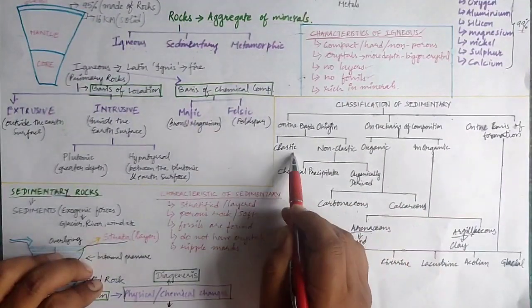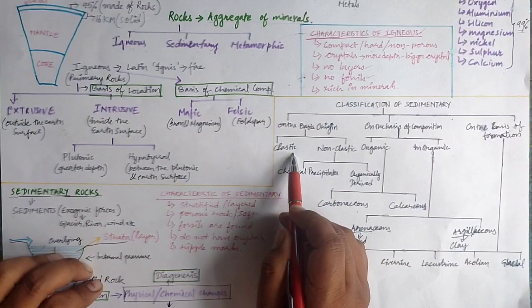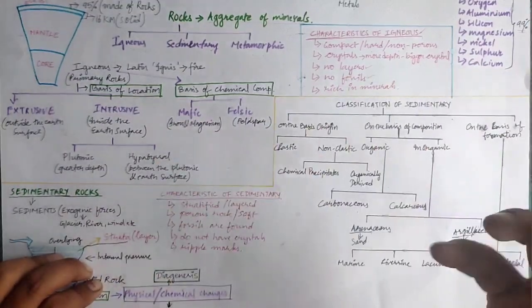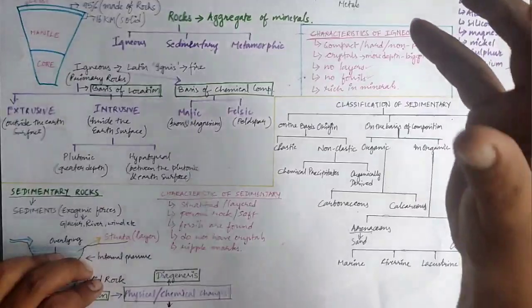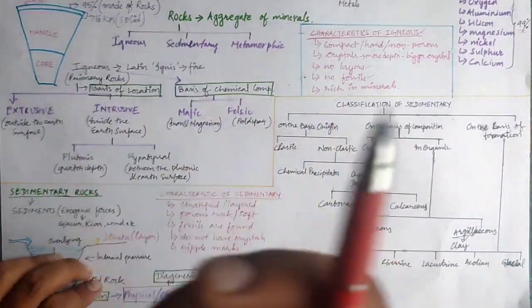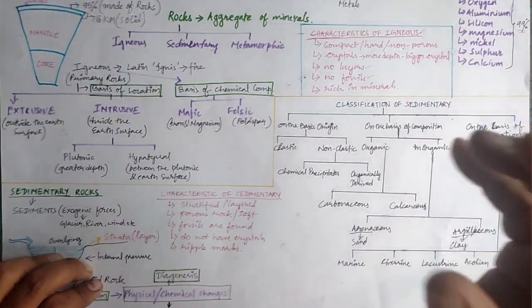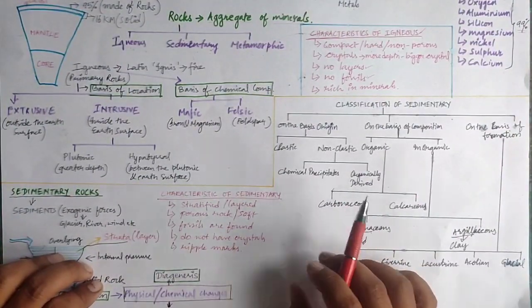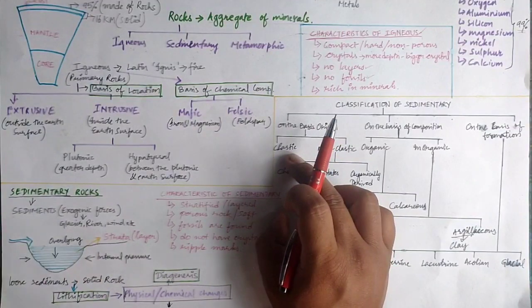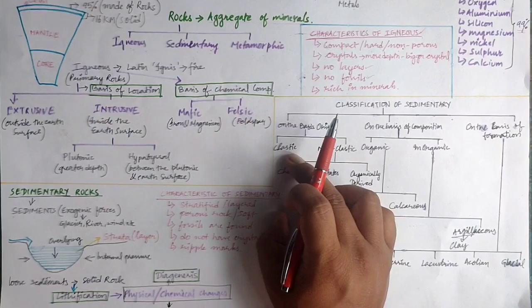Now the meaning of the term clastic is broken. Whenever a parent rock breaks down or disintegrates into smaller pieces, those smaller pieces are also the sediments of the parent rock. Those broken pieces are known as clastic sedimentary rocks. In clastic sedimentary rocks, we won't see any physical or chemical change occurring in the rock. It is directly derived from the parent rock. It will remain the same as the parent rock.